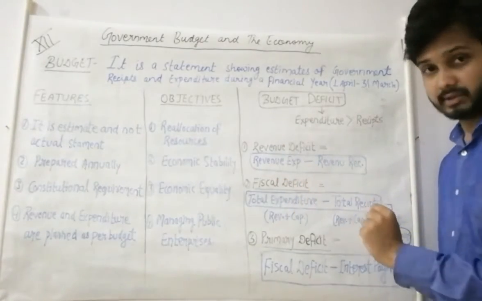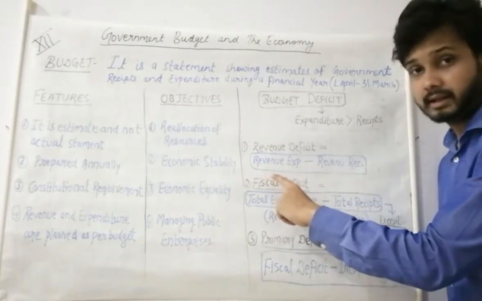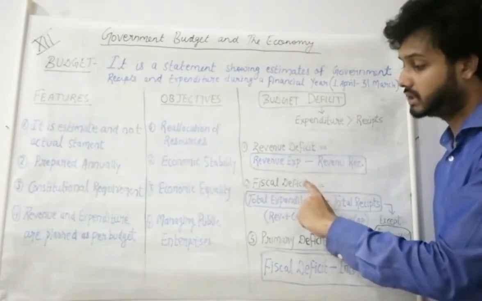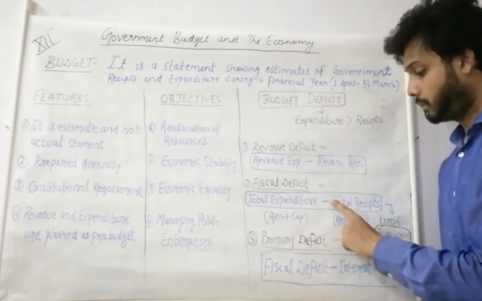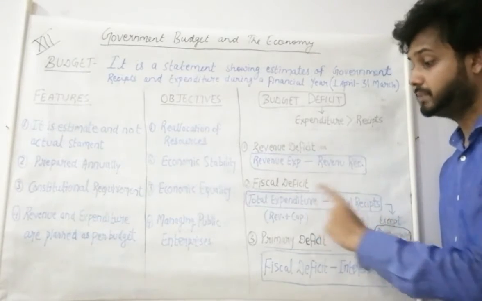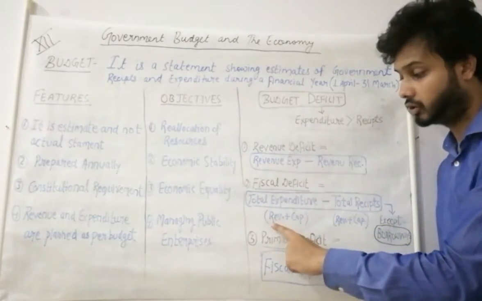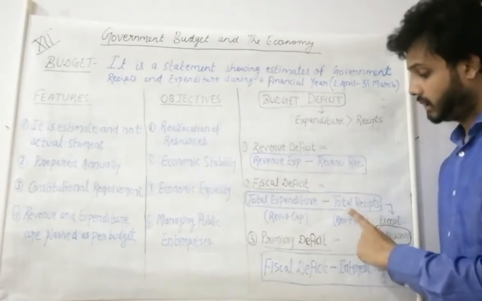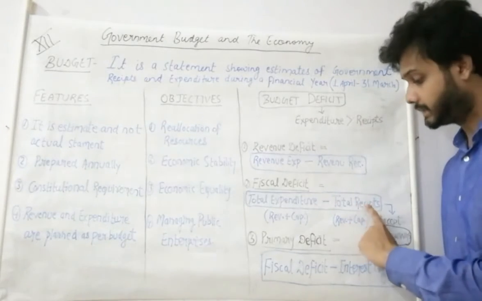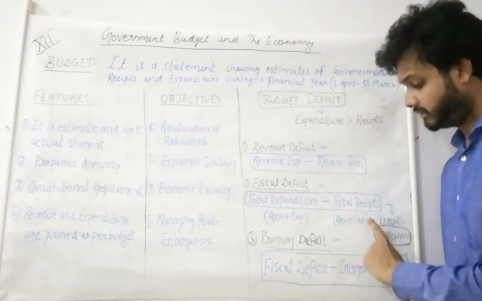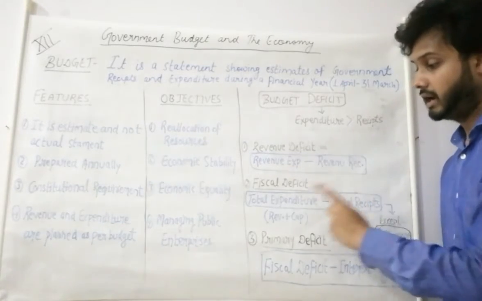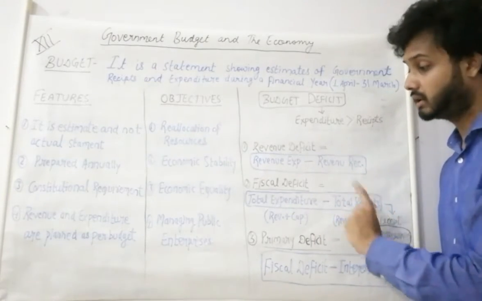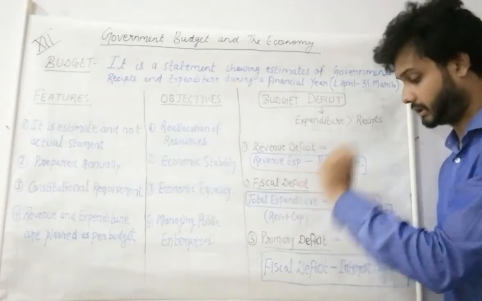Next one is fiscal deficit. Here the word fiscal represents the financial year, or throughout the year. In fiscal deficit, we do total expenditure minus total receipts. Total expenditure includes both revenue expenditure and capital expenditure. In receipts, both revenue receipts and capital receipts are included. Total expenditure throughout the year minus total receipts throughout the year is equal to fiscal deficit.